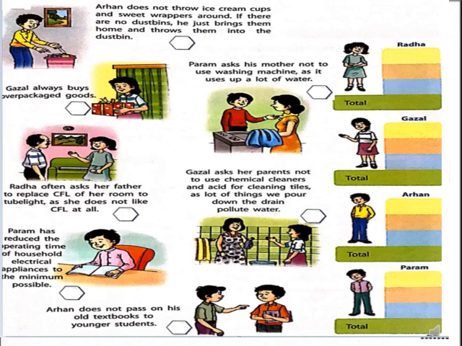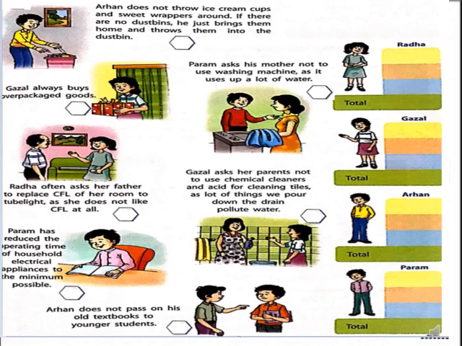Ghazal always buys overpacked goods. We don't need to pack our gifts 2 to 3 times. Instead, 1 wrapper is enough for the gifts. So that's why I gave her 1 point, as she did not contribute much to the environmental resources.